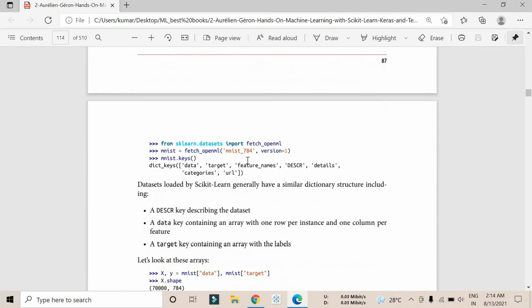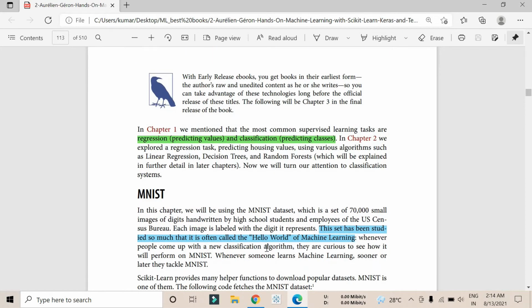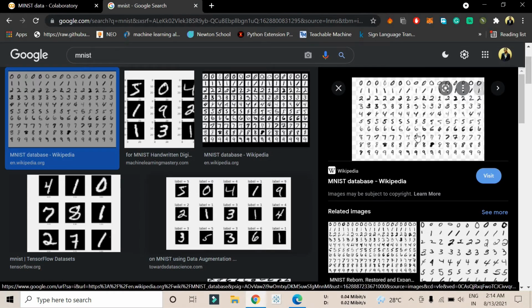If you don't know what the MNIST dataset basically is, let me go to Google and show you. There are thousands and thousands of data points with the digits 0 to 9, written by hand, and they are trying to predict whether each one is 0, 1, 2, 3, 4, 5, 6, 7, 8 or 9. So let me show you.